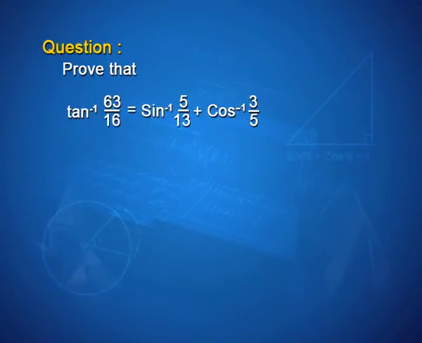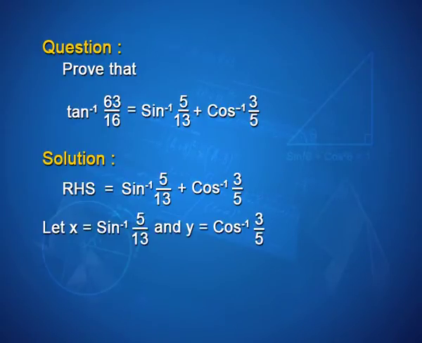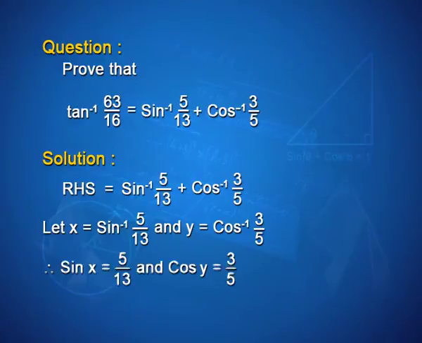Starting with the right hand side, which is sin inverse 5 by 13 plus cos inverse 3 by 5. Begin by assuming sin inverse 5 by 13 to be, say, a quantity x and cos inverse of 3 by 5 to be y. Then the definition allows me to write that if x is sin inverse 5 by 13, then sin of x must be 5 by 13 and cos of y must be equal to 3 by 5.